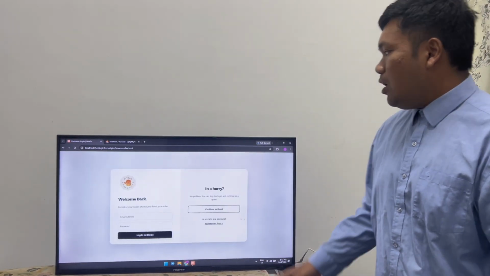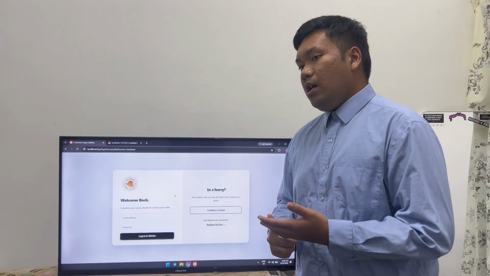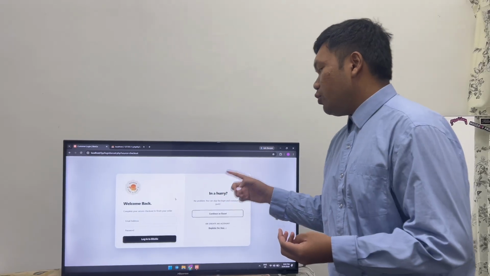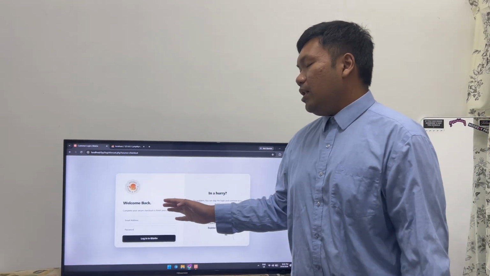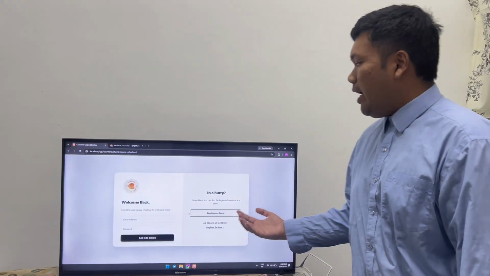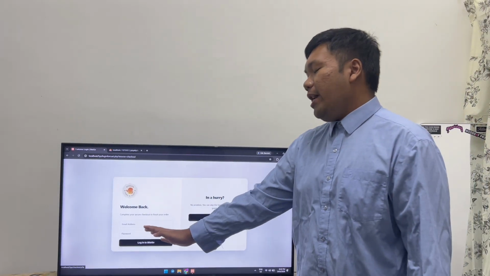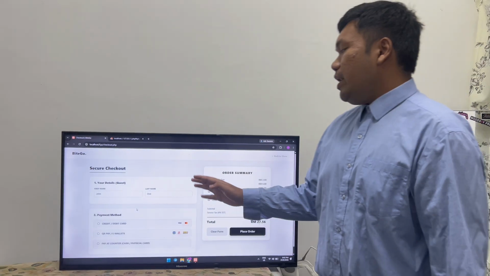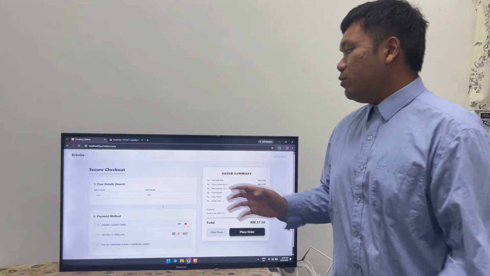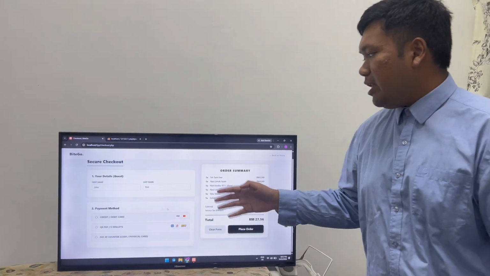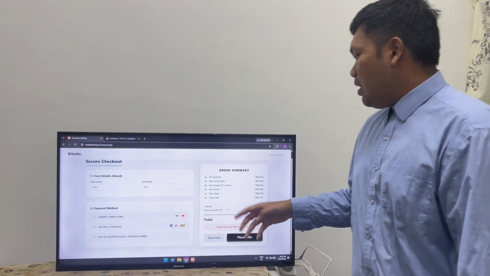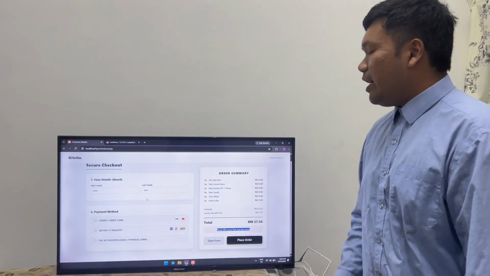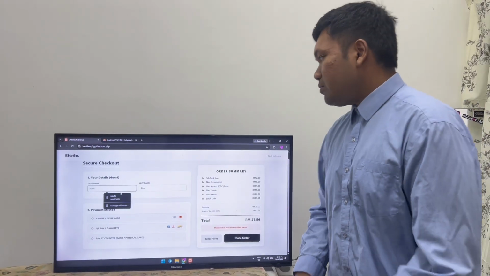So we check out. So this section is if the customer can want to continue as a guest or they want to log in to our system. So I think we will look at this part later. We go to continue as a guest. So if they continue to the guest, they need to fill in the first name and last name. If they fill in the first name and last name, they can do checkout section.